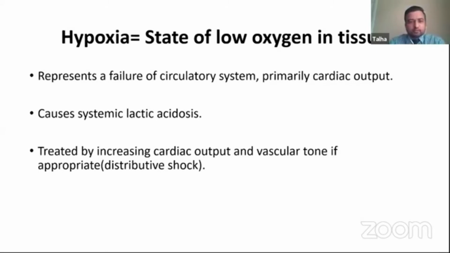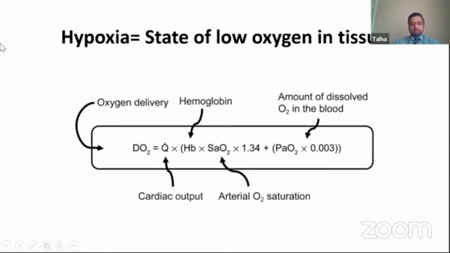So as I said, hypoxia is a state of low oxygen in tissue. And it represents a failure of the circulatory system. It could be primarily cardiac, distributive shock, septic shock, various kinds of shocks, and that can cause lactic acid to go up and lactic acidosis. So we treat this not by just giving oxygen. That's a very minor component of their treatment. The major component is to actually treat the etiology of the shock and then increase cardiac output and vascular tone if appropriate.